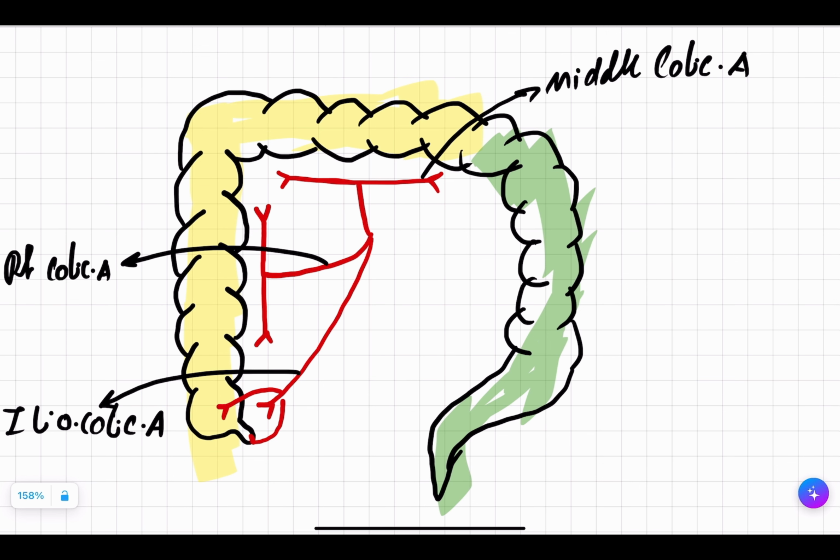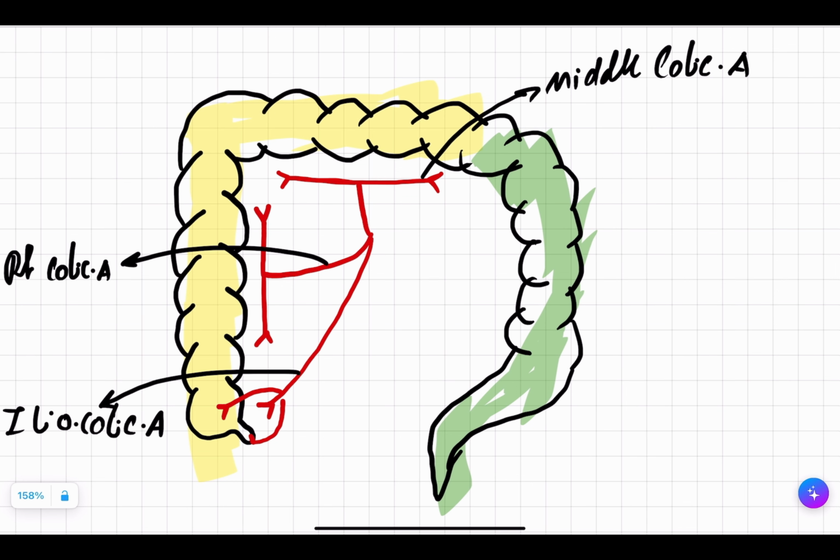It is present in the peritoneal fold, because this is a peritoneal structure. It will divide into right and left branches, as I just showed you here. And this is the main artery which is going to be absent, one of the common arteries which can be absent, supplying your large intestine.